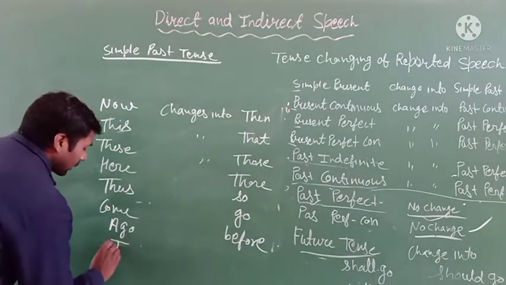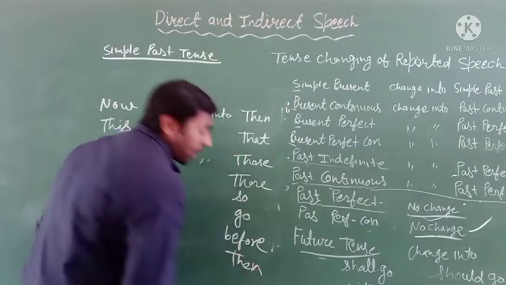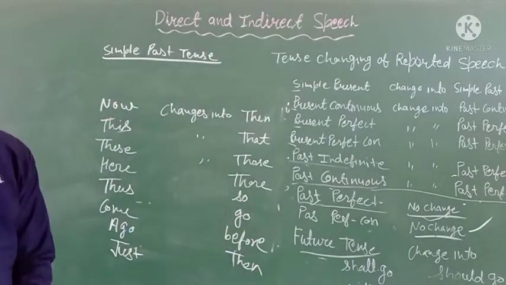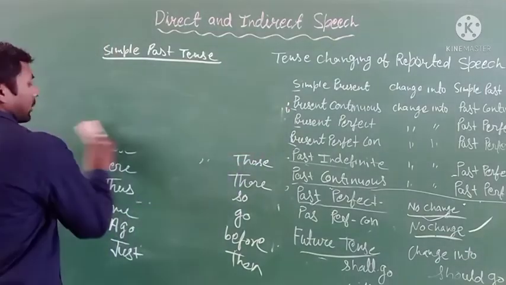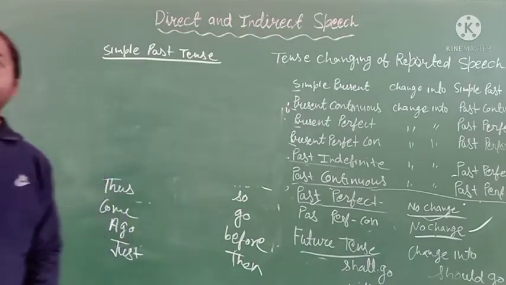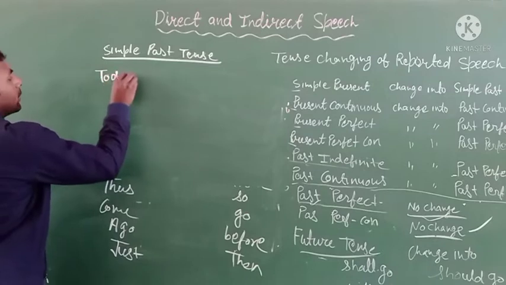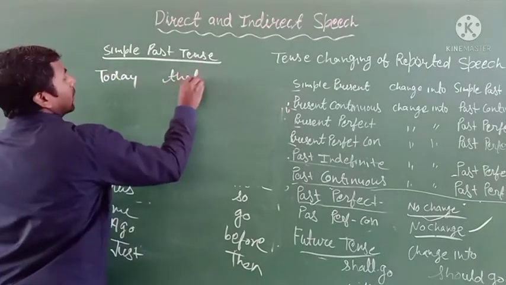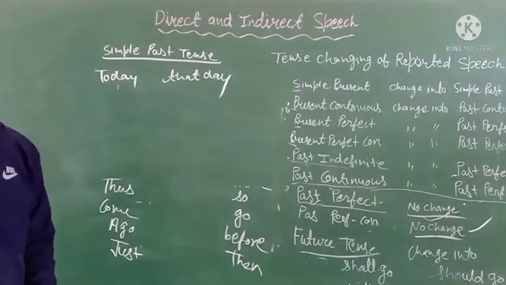Just becomes then. Some other words: today becomes that day. You can change the word today into that day.